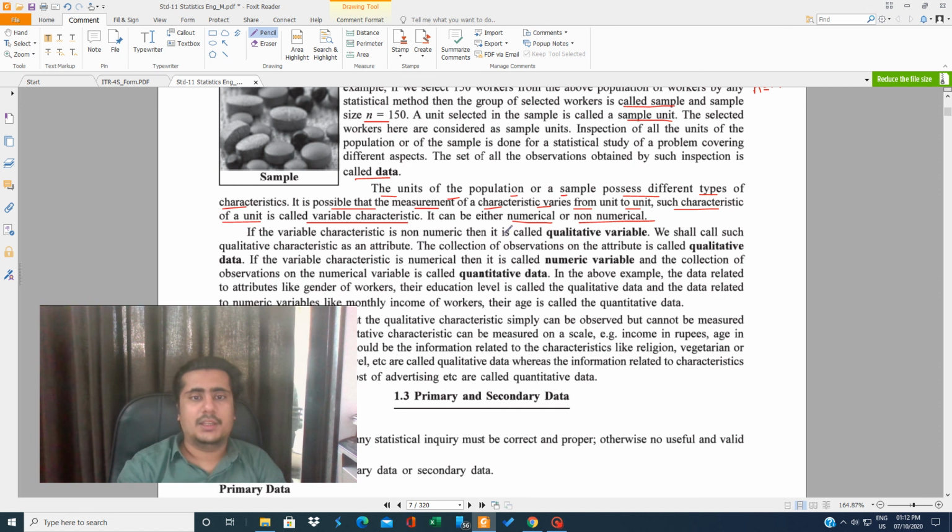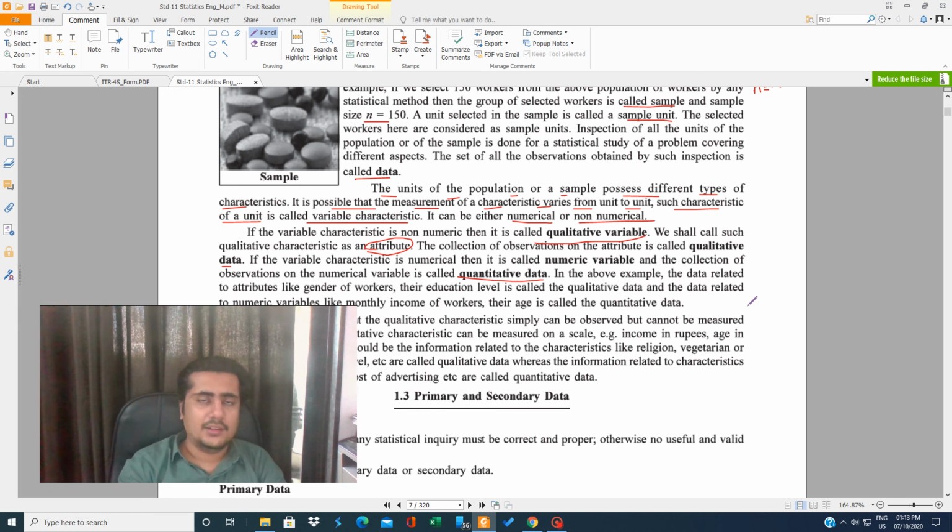If the variable characteristic is non-numeric, then it is known as a qualitative variable. As I told you, this thing is a qualitative variable. We shall call such a qualitative characteristic an attribute. What is this attribute? This attribute is the qualitative characteristic, that means a non-numerical thing. The collection of the observations on the attribute is called the qualitative data. Now, if the variable characteristic is numerical, then it is called a numeric variable, and the collection of the observations on the numerical variable is called the quantitative data.